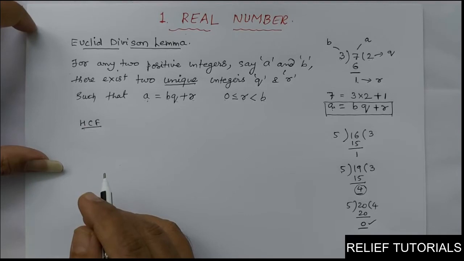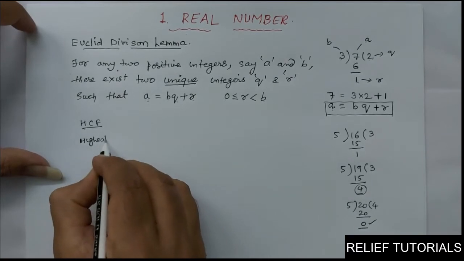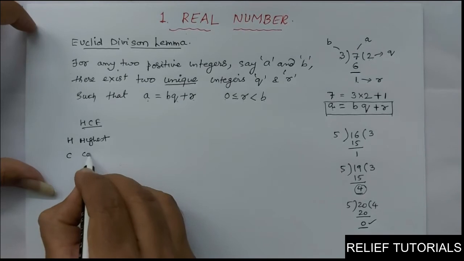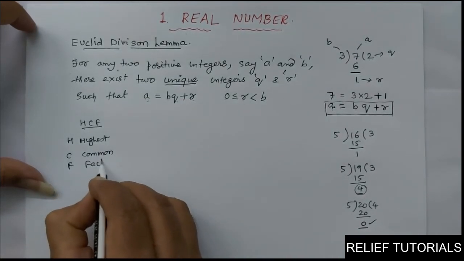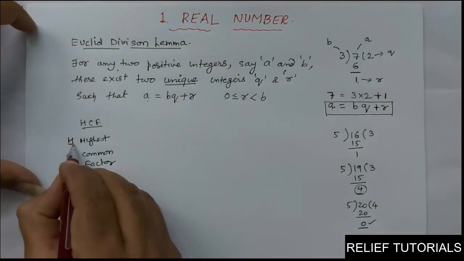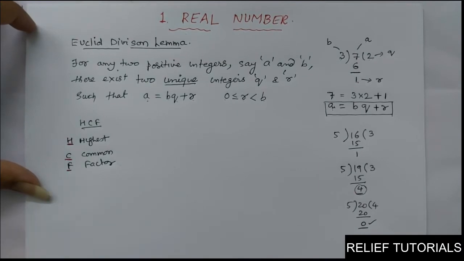For H you will get highest, C common, and for F you will get factor. So HCF, highest common factor. H stands for highest, C stands for common, and F stands for factor.